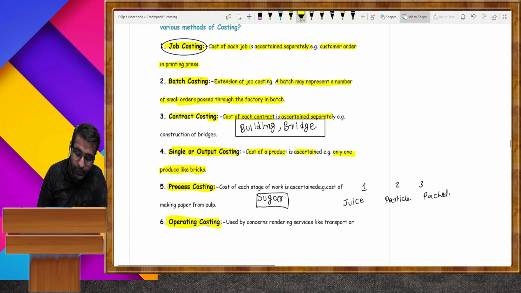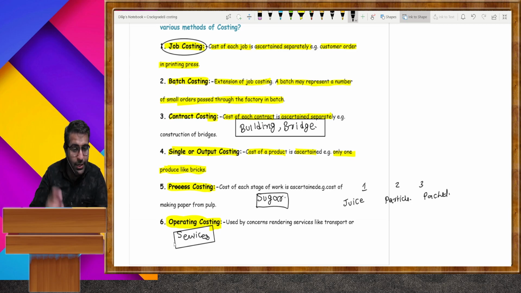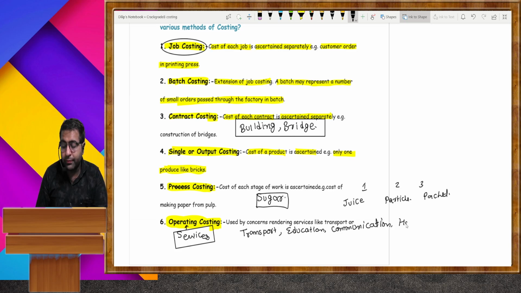Operating costing. Any organization which is providing any type of services needs to opt for a method of costing, that is operating costing, like transport services, education services, communication, hotels, hospitals.